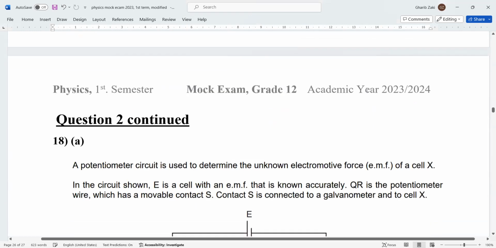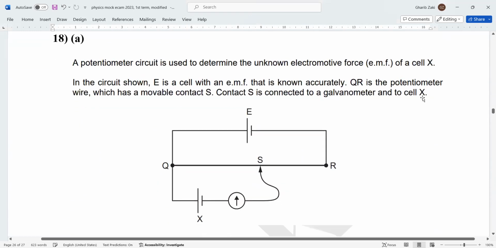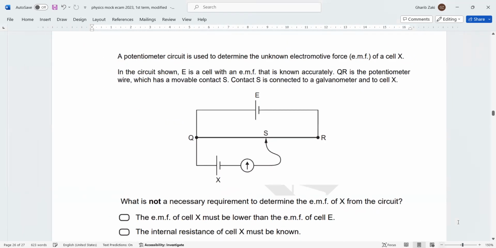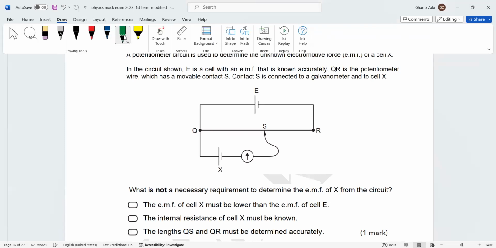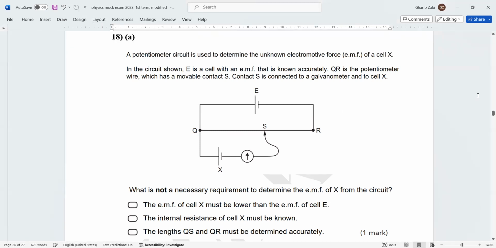Now, next question. This is about a potentiometer. Read the question, be careful, this is a hard question. A potentiometer circuit is used to determine the unknown electromotive force. Now, we focus on the important points here. We need to find the EMF of the cell X. So this is the required.